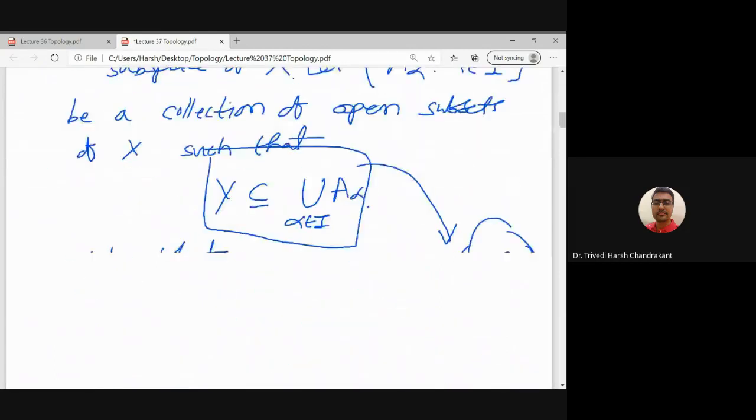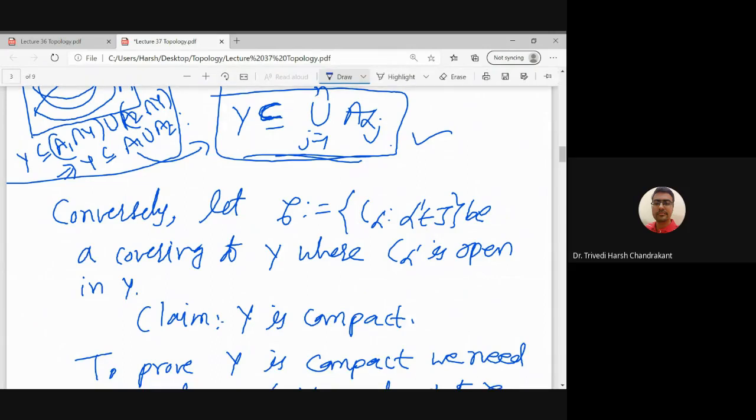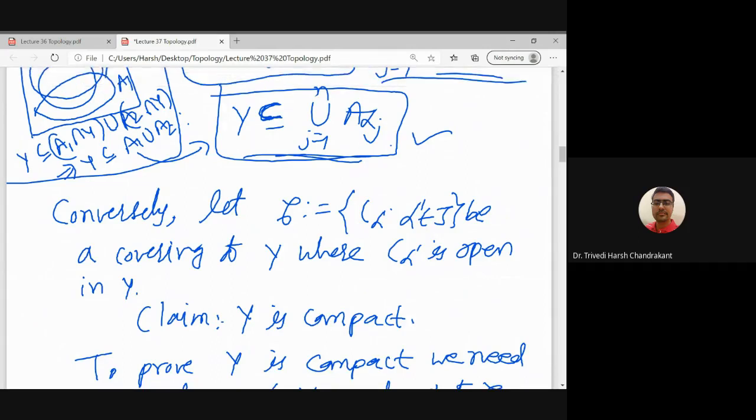To show Y is compact, again we have to start with a cover, and then we have to prove it has a finite subcover. So let us consider C alpha. This cover, instead of alpha, I will denote by alpha dash, indexed by alpha dash.